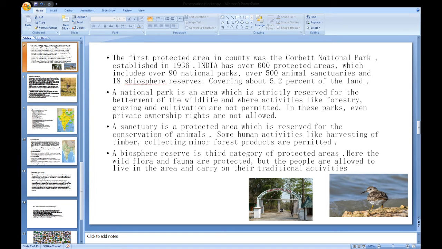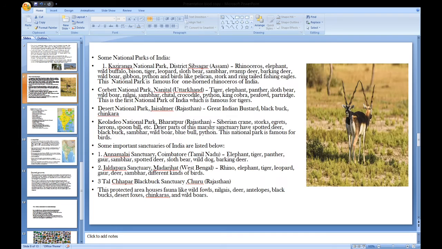A sanctuary or wildlife sanctuary is the second category of protected area which is reserved for the conservation of animals or birds. Some human activities like harvesting of timber, collecting minor forest products are permitted. A biosphere reserve is the third category of protected areas. Here the wild fauna and flora are protected, but the people are allowed to live in the area and carry out their traditional activities. Some national parks in India.